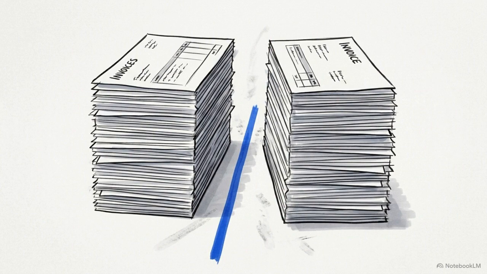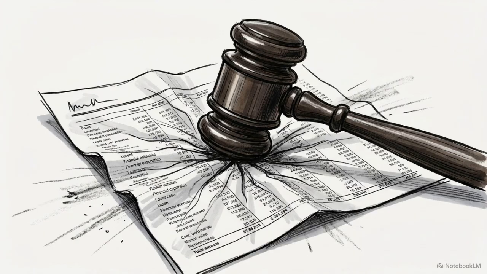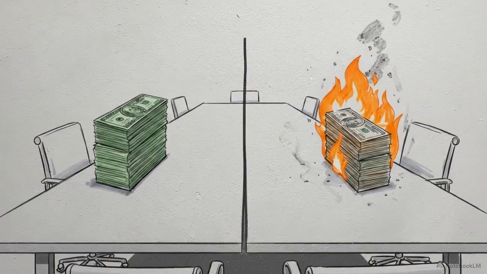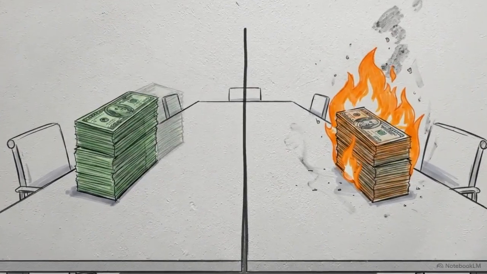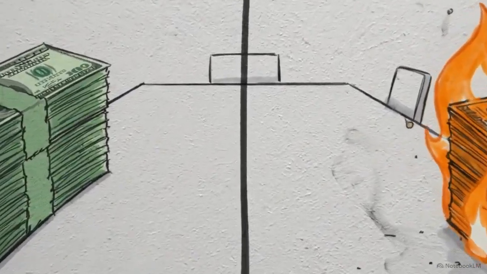We can apply the exact same logic to a quantitative scenario, bifurcating mixed legal costs based on the verdict. A company incurs $500,000 in legal costs. $400,000 are for successful outcomes, $100,000 for unsuccessful. The prompt asks for the amount to expense. We only expense unsuccessful outcomes, making C the correct answer. In corporate accounting, courtroom verdicts dictate the financial reality of the balance sheet. They are the sole determinant of whether millions of dollars in legal fees become structural assets or immediately recognized losses.